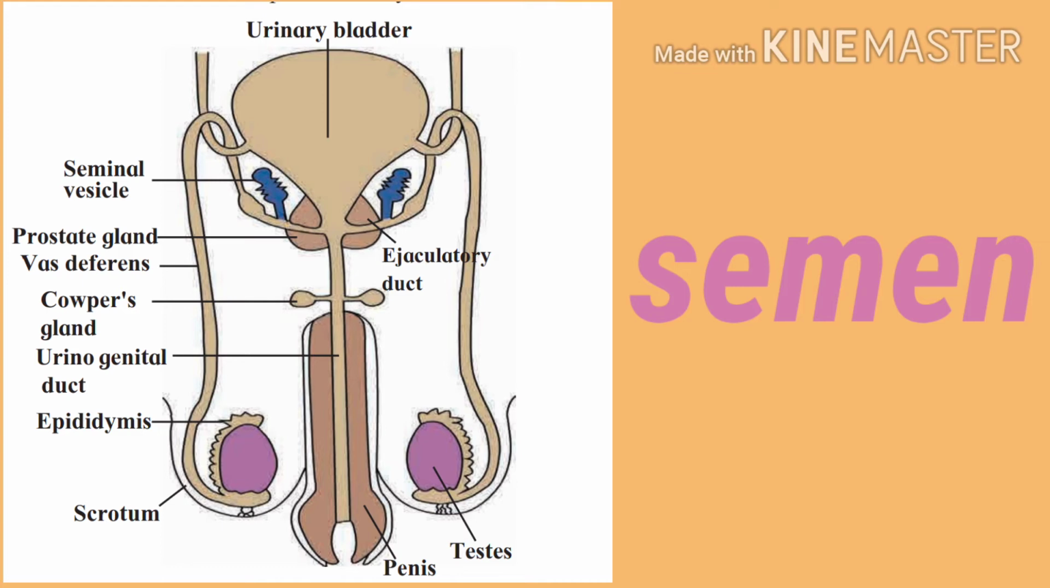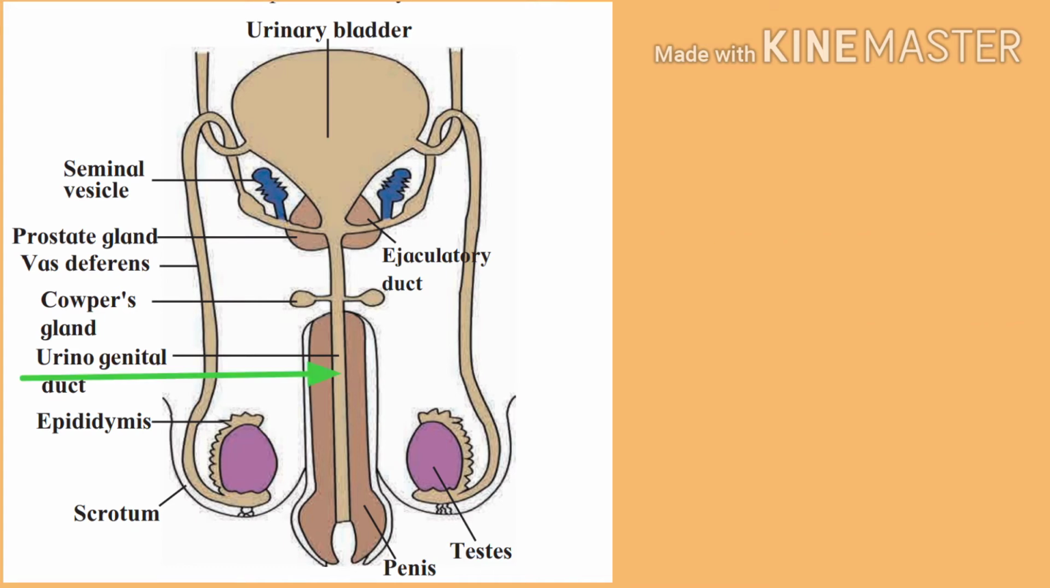You can observe here this urinogenital duct, which means in the male the passage of urine and sperm is the same, that is carried by this duct and excreted out through the penis. You can note here all the organs of the male reproductive system are paired except the scrotum, penis and urinogenital duct.